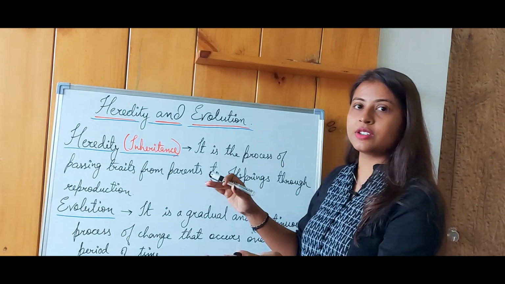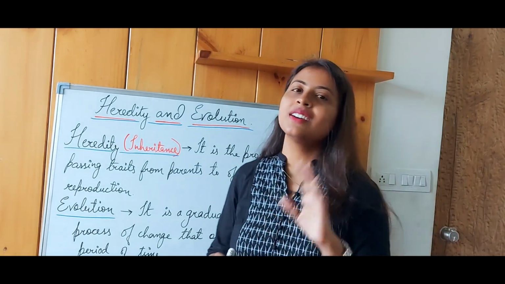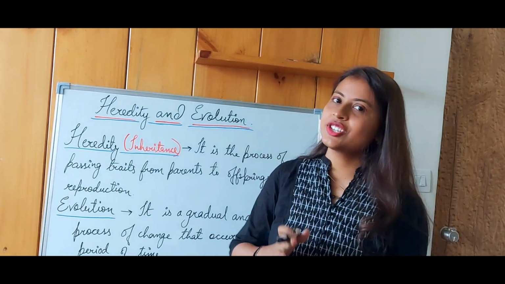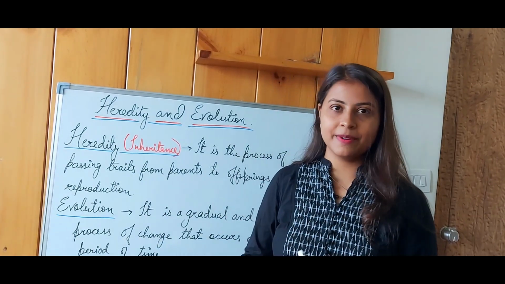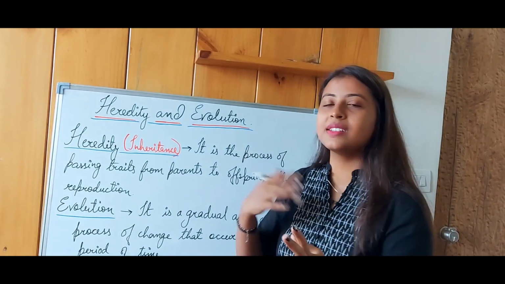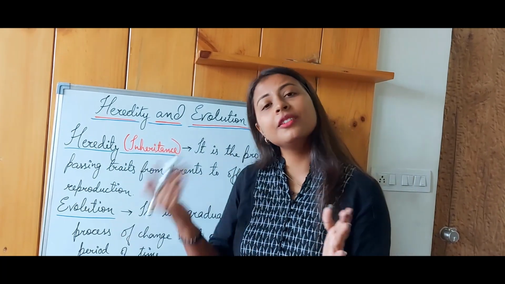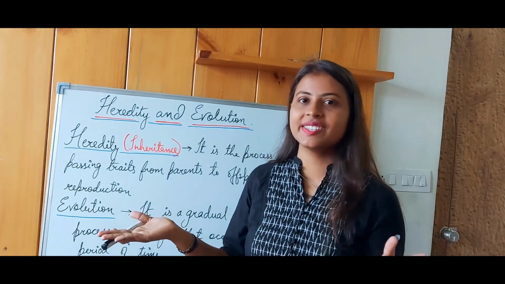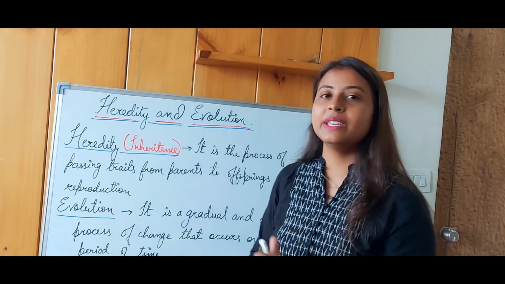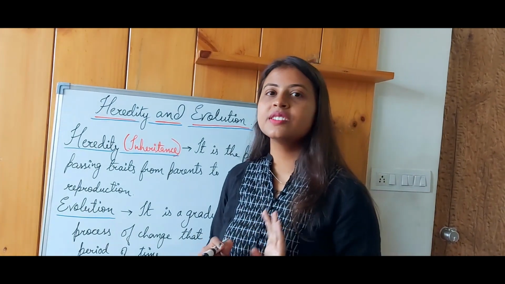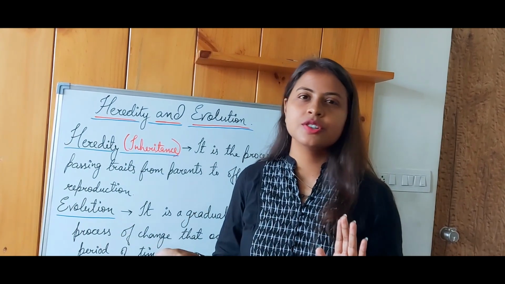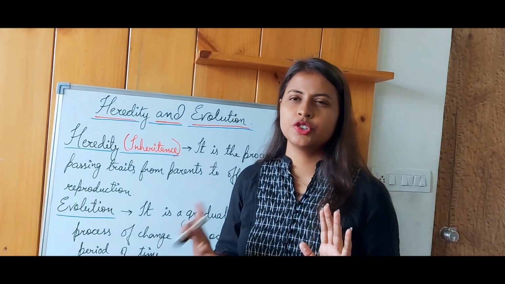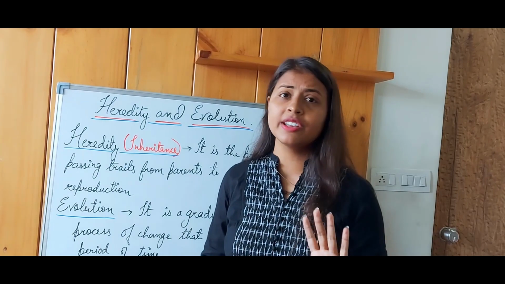through the process of reproduction. Now remember, reproduction can be of two types: asexual reproduction and sexual reproduction. In the case of asexual reproduction, the chances of passing on variation are quite less as compared to sexual reproduction. The reason being, only one parent is involved. We've looked into the different kinds of asexual reproduction, right? Binary fission, budding. In this, only one organism is required.